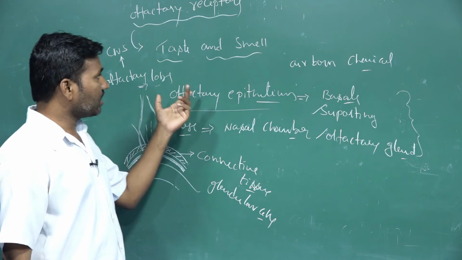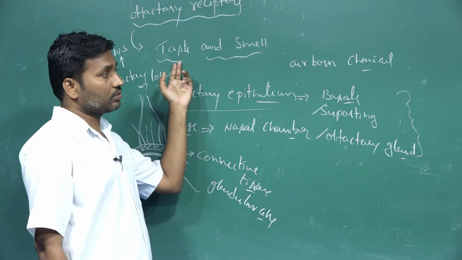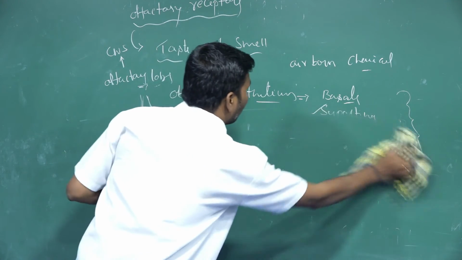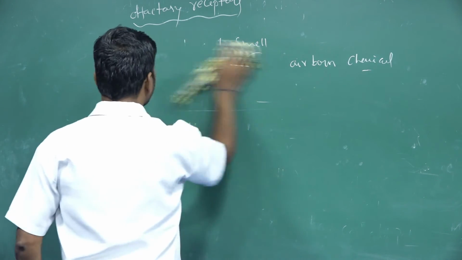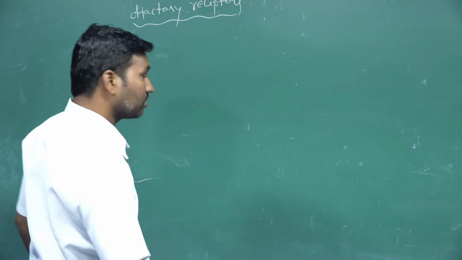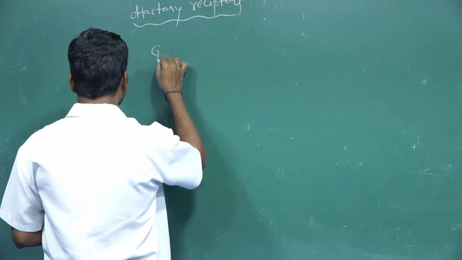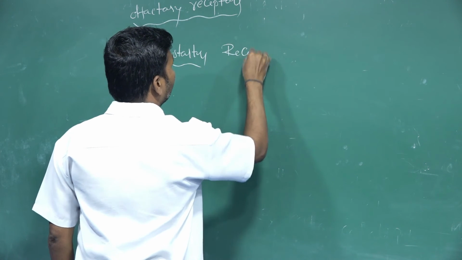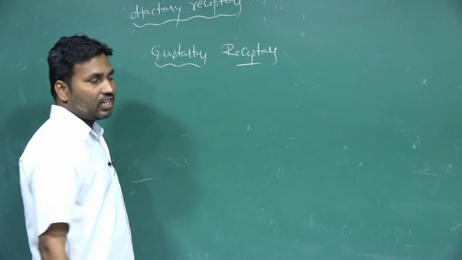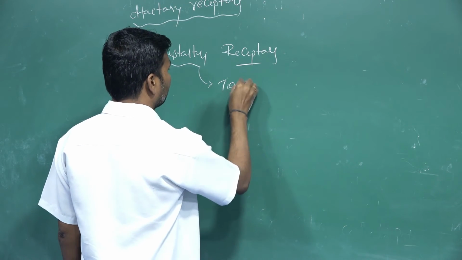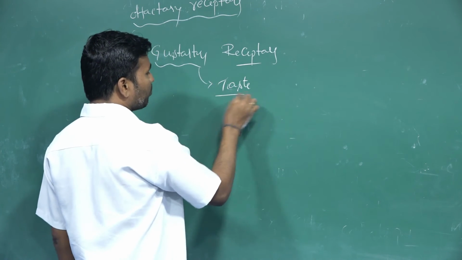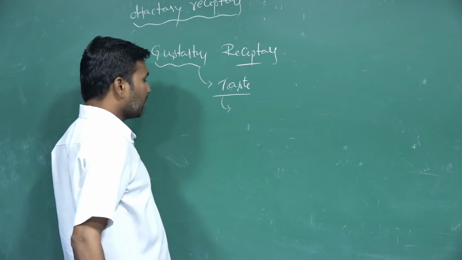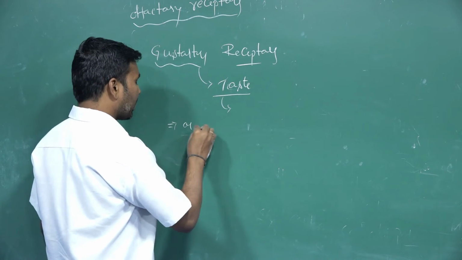taste. These receptors also recognize taste. Here, taste is perceived by gustatory receptors. Gustation means taste. So how does this tasting process occur? Where are these gustatory receptors distributed?